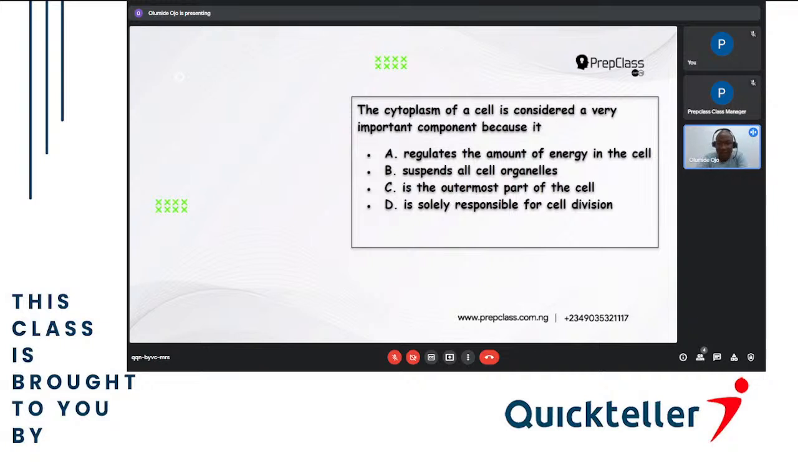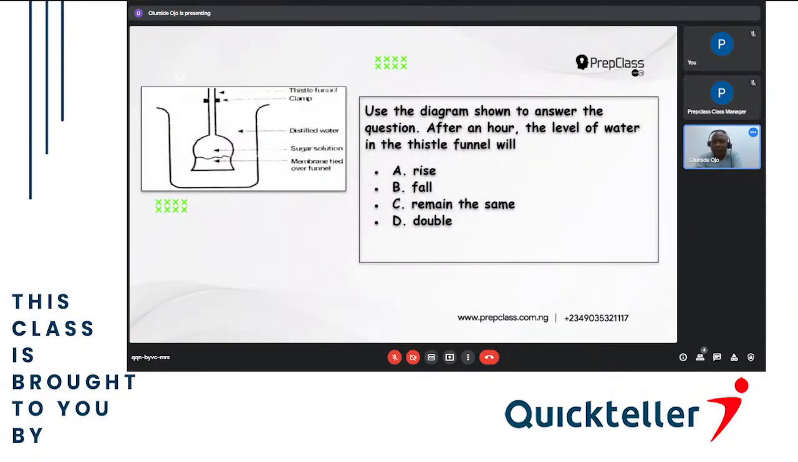So we can see now that from the four options, the cytoplasm of a cell is considered a very important component because of what? B, suspend all cell's organelles. That means it carries all the cell's organelles. It helps them to move from one place to another. Thank you. Next question.